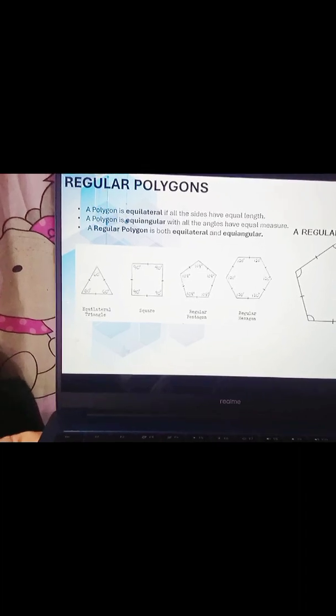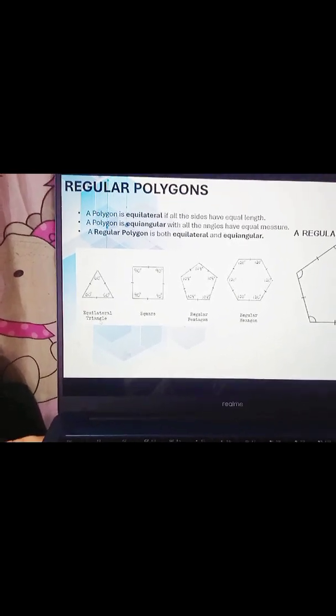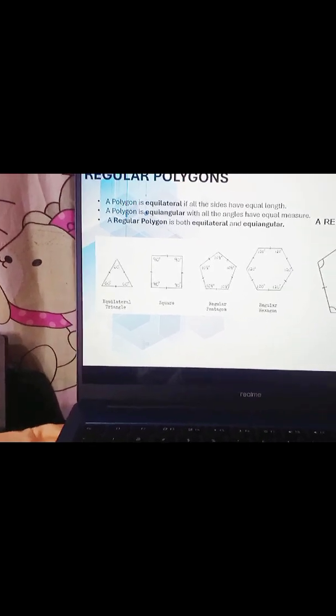So we have 108, 108, 108, and 108. We have the equilateral triangle, containing 60 degrees at each of the vertices.